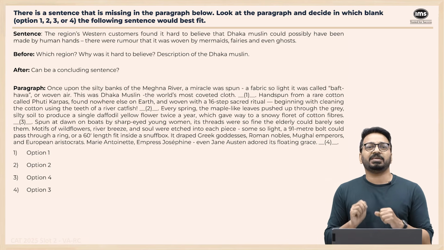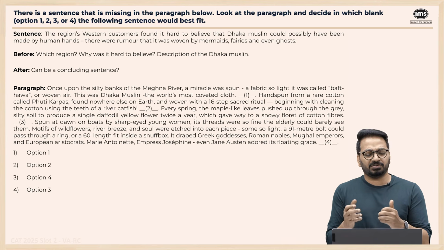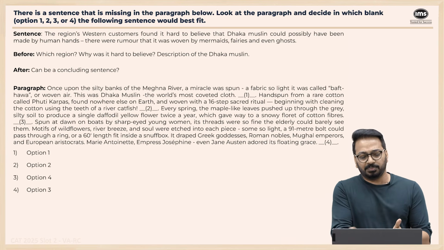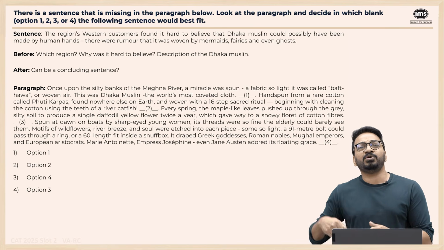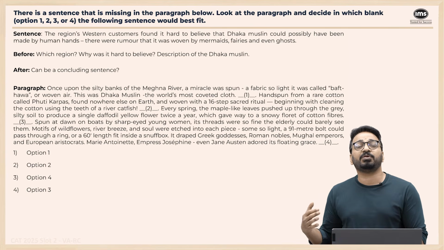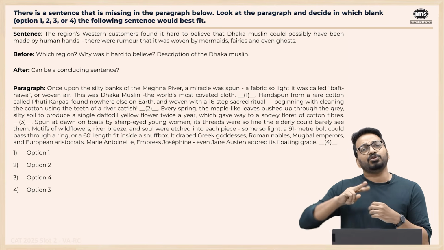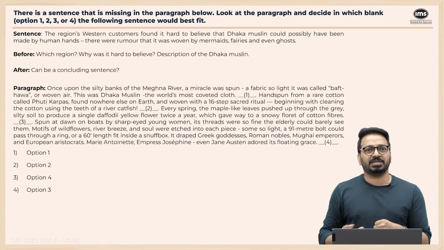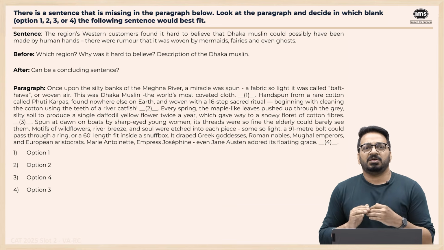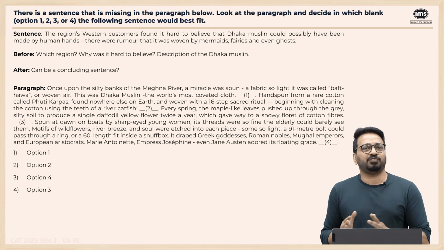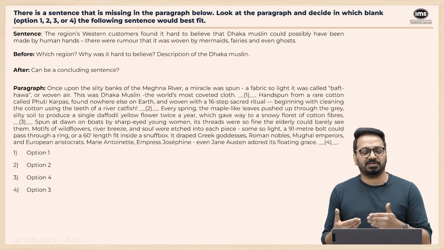Now, the only reason for me to choose 1, right? We can say that, no, sir, it's putting all of these people, and I want to follow the logic that those people could not even believe that it was made by human beings. There was a rumor that, this thing. It's a tricky question, right? In an exam situation, very, very tricky. 1 and 4, maybe a question, chances to get it very, very wrong.